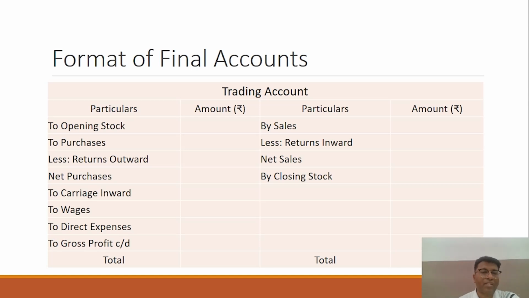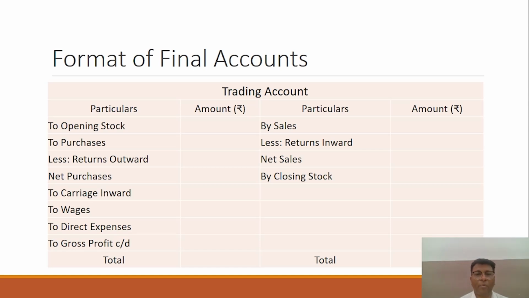So if you want to learn these final accounts, how to solve the question of final account, how to prepare the financial statement at the end of the year for a business organization, then it is my suggestion to you that keep the format in your mind, and you have to identify the different expenses, incomes, assets and liabilities to be shown in the three different accounts, or two accounts and one sheet, that is the balance sheet. So in the trading account you have to show all those items which are related to direct cost of the product, or which are involved directly in the production process.